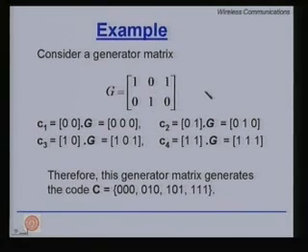Since it is a linear block code, if we are asked to find the minimum distance of this code, it will be the minimum weight of this code, which is the number of non-zero elements in any of the non-zero vectors, either here, here or here, and clearly this one has weight 1. So, the minimum distance d star is 1.